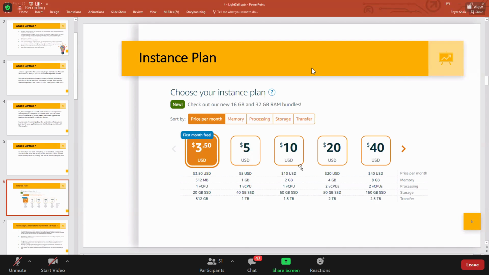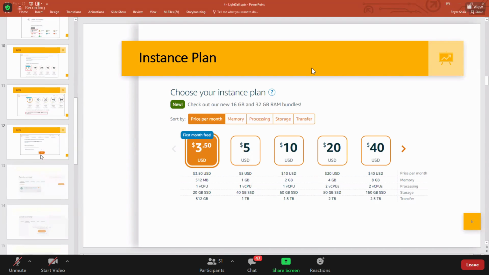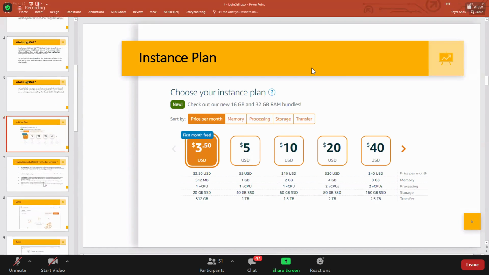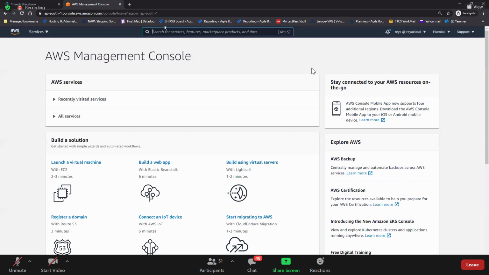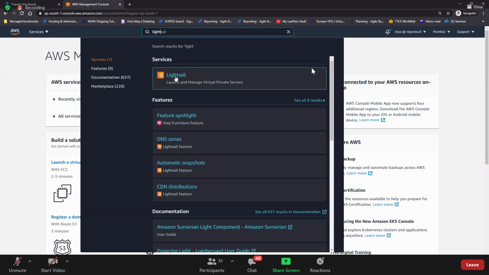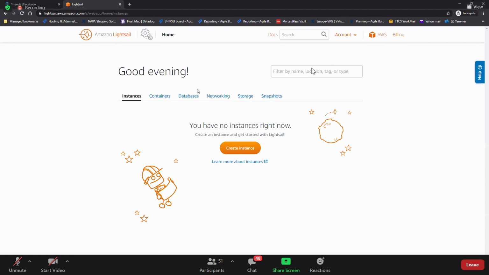Make sense? So I don't have much. These are all the screenshots that I took from the console. Let's quickly jump on, monthly $5, on this Lightsail and see how it does. This is the only dashboard you have on the Lightsail service.